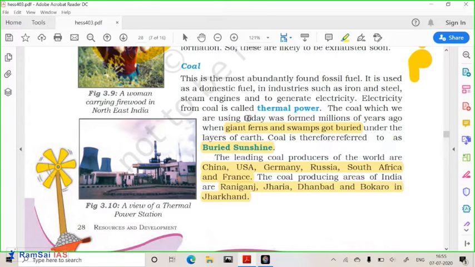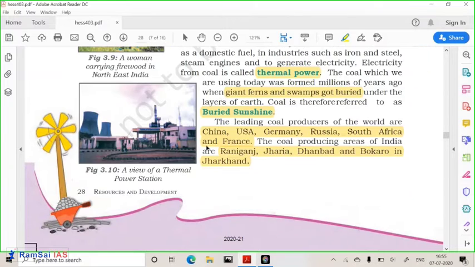So coal is used to produce thermal power. Okay. So coal was formed a few million years back. Some giant ferns and giant trees were buried under the swamp. That's why this coal is also called buried sunshine, because it gives you heat like the sun. China, Germany, USA, Russia, South Africa, and France have the highest deposits of coal.